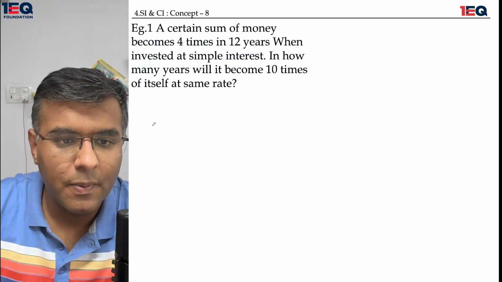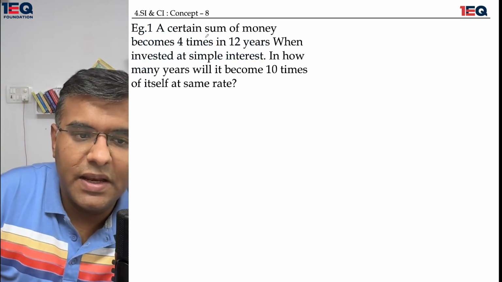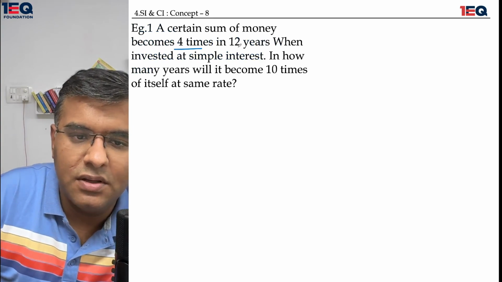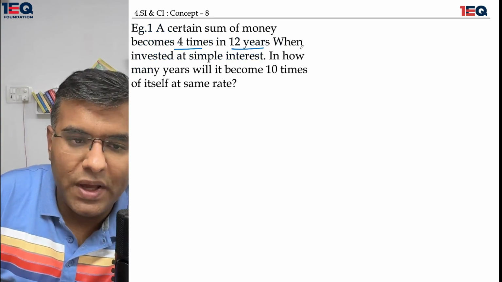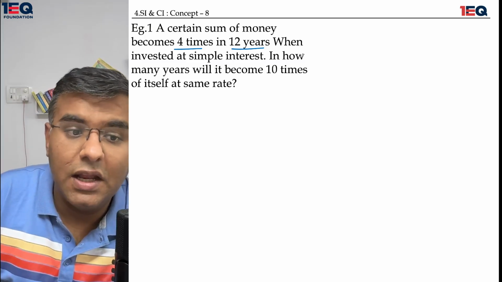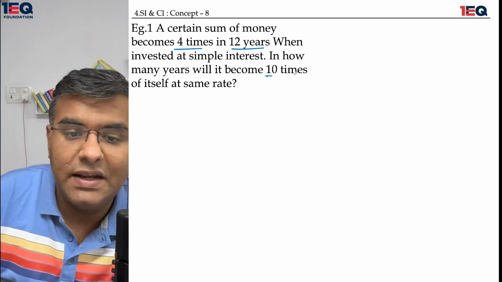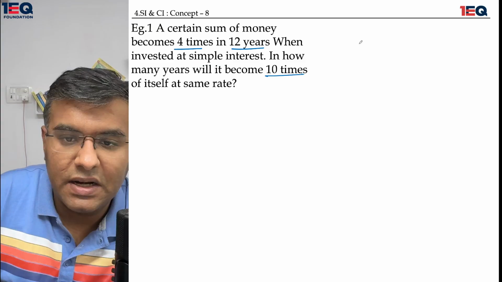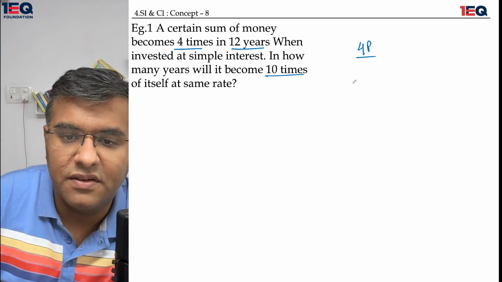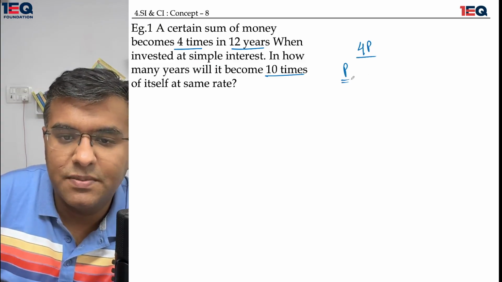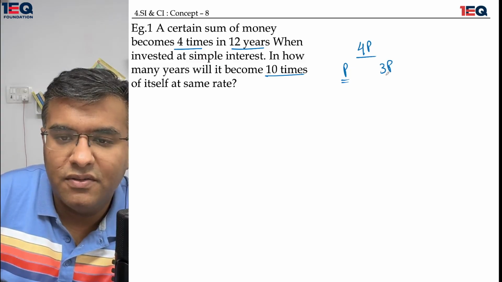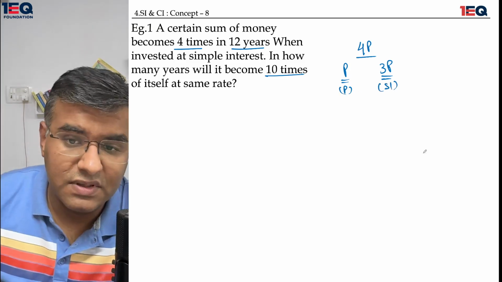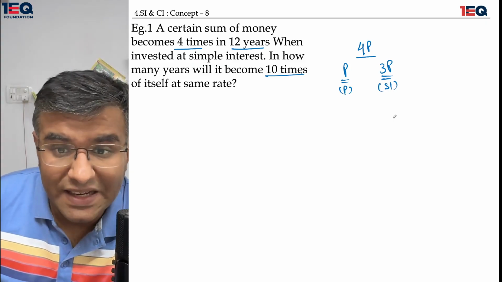Okay, so a certain sum of money becomes 4 times in 12 years when invested at simple interest. In how many years will it become 10 times of itself at the same rate? Now you need to understand, it says 4 times of itself. That means there is a component of principal and there is a component of simple interest. So this is the principal and this is the simple interest. Our main focus is supposed to stay on the simple interest only.